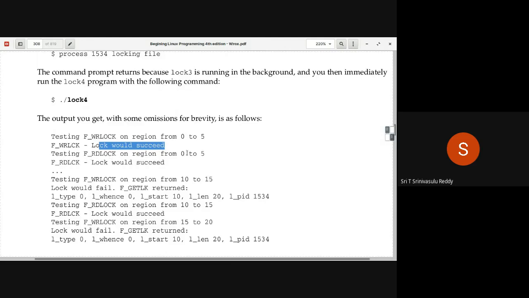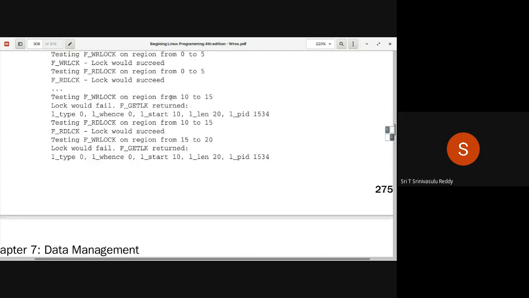Similarly, read lock, region from 0 to 5. This also would succeed, naturally. Similarly, from 5 to 10 you will get the same output. That's why he has put three dots here. He has not put the entire output because it would take unnecessary space. That's why he is putting dot, dot, dot. But from 10 to 15, because the log3 program has applied locks there, now you will get different results.